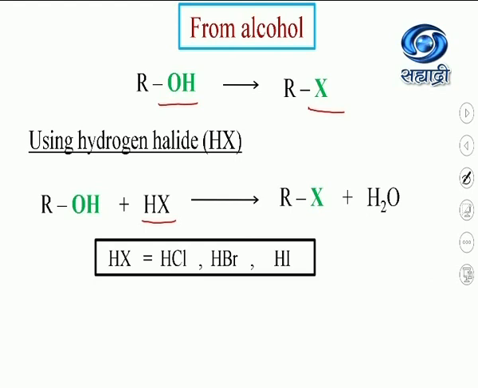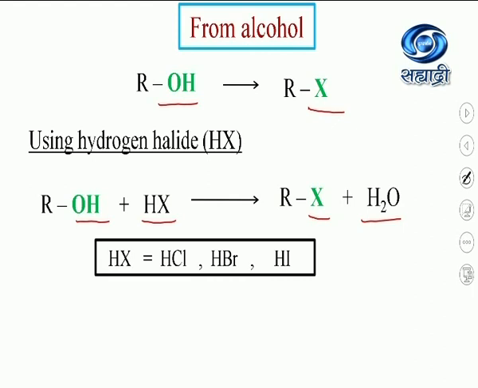Now what happens during the reaction? The OH group of alcohol is replaced by X. From where does X come? It comes from hydrogen halide. What is left? Hydrogen and OH. So a water molecule, HOH, is lost.